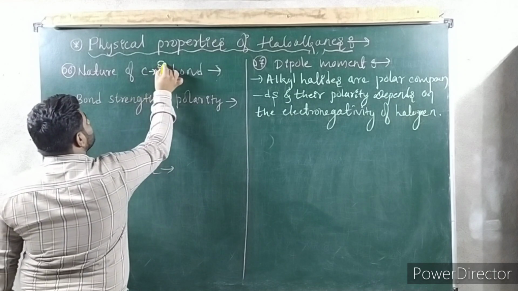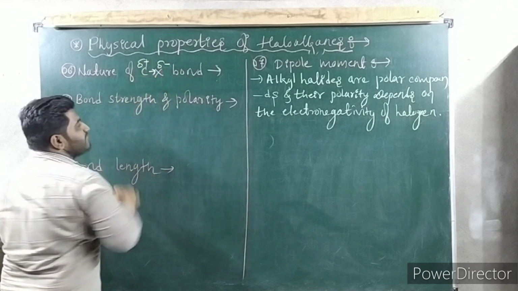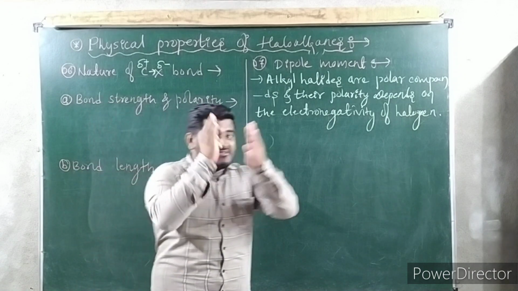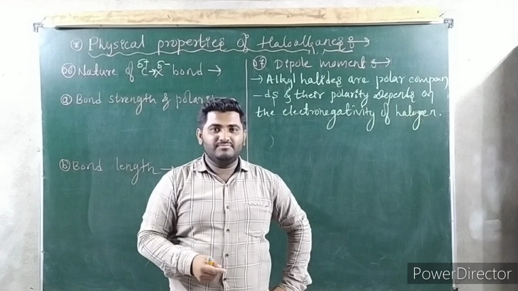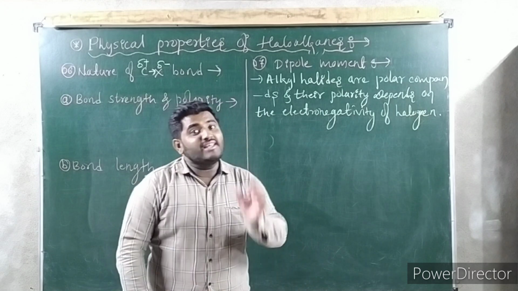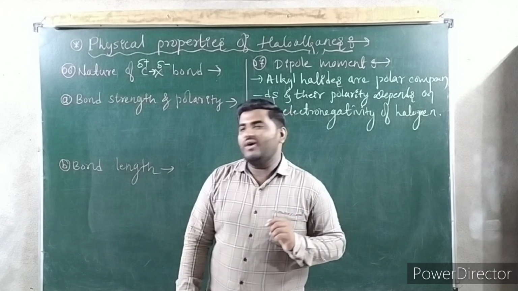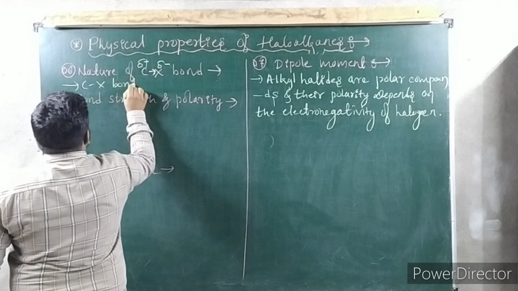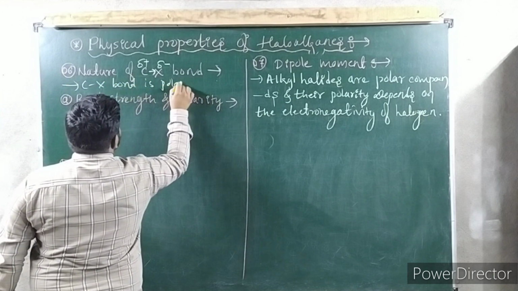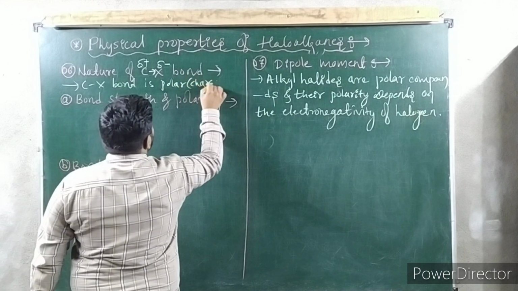As a result, halogen gets partial negative, carbon gets partial positive. So this type of charge separation is there. Such bonds are called polar bonds. So in haloalkanes, the C-X bond is polar.